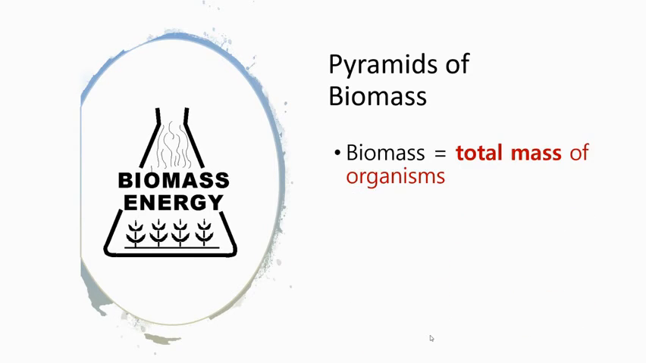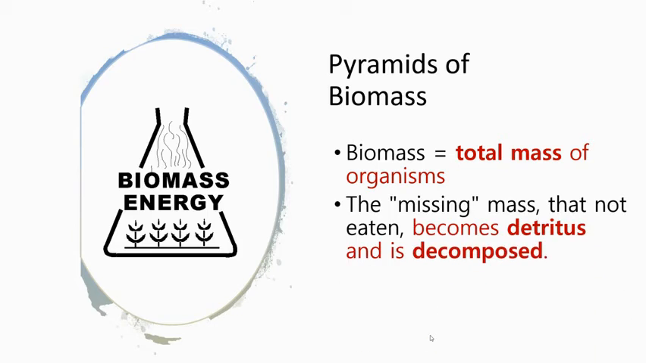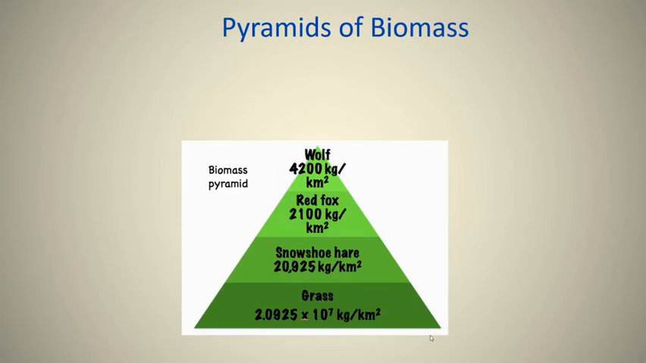There are also pyramids of biomass, right? Biomass is the total mass of organisms. If you took 800 plants and massed all those plants, that would be their biomass. Of course, we're going to measure that in grams or kilograms. If you make a pyramid of biomass, the mass gets smaller as you get to the top. The issue is that there's mass that is detritus and then becomes decomposed.